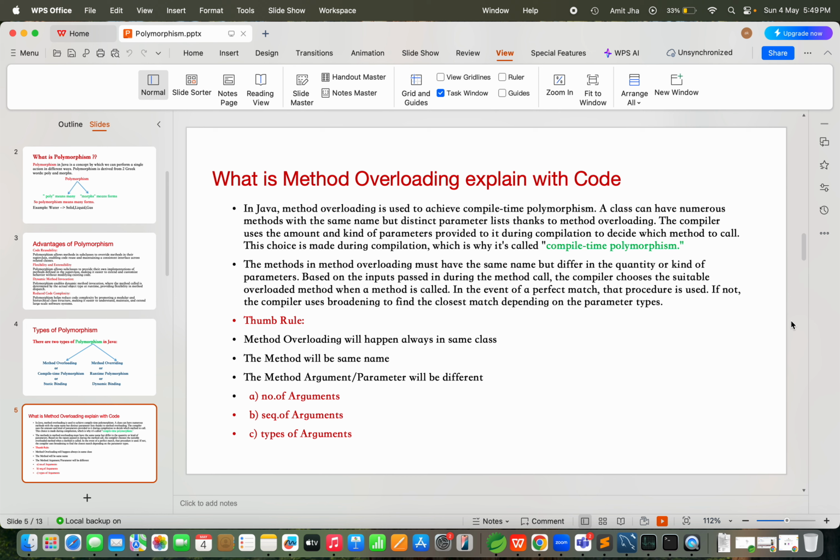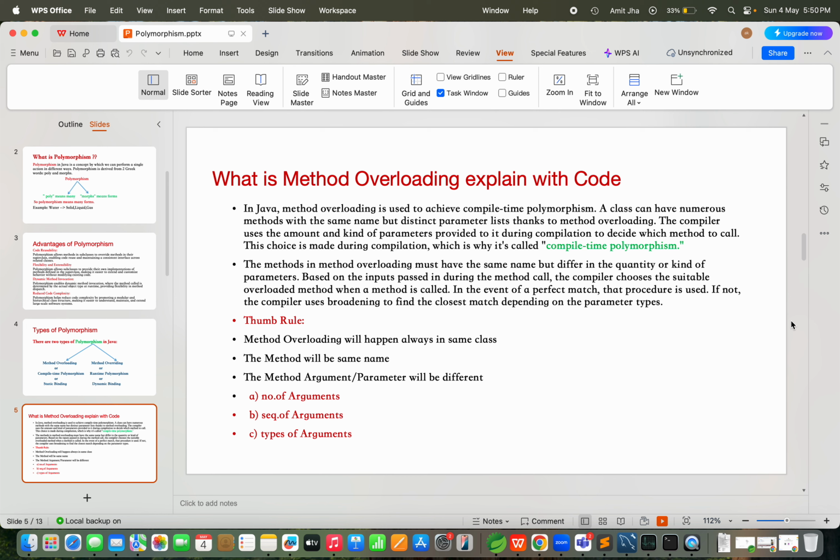We should also keep some points as a thumb rule. If you understand method overloading, you need to understand some thumb rules. This is my understanding. Why have I written thumb rule? So you need not care about so many things. You only need to understand these 3 points if you are going to implement method overloading in your project, in your Java implementation.